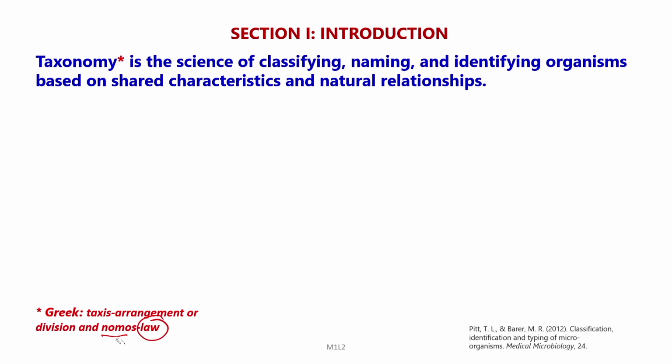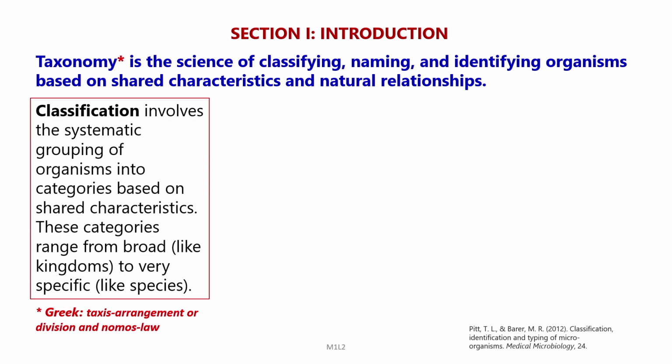So, here we have certain guidelines or laws which determine how the various microorganisms or living organisms should be arranged systematically. Now, when we talk about taxonomy as a discipline, it has various aspects to it.